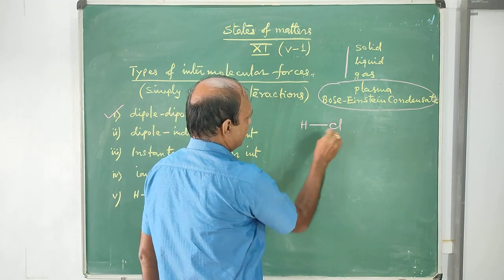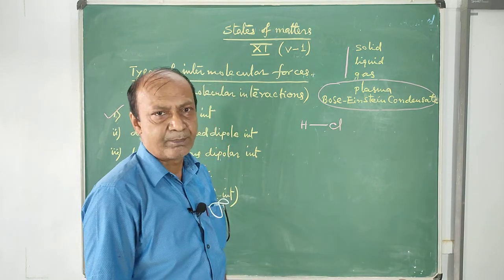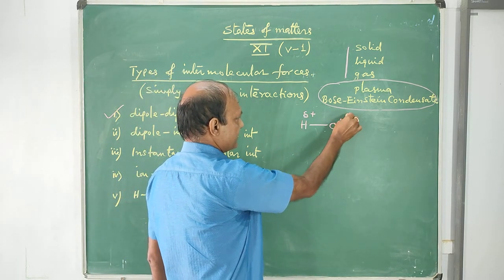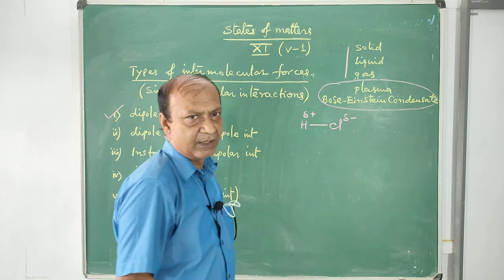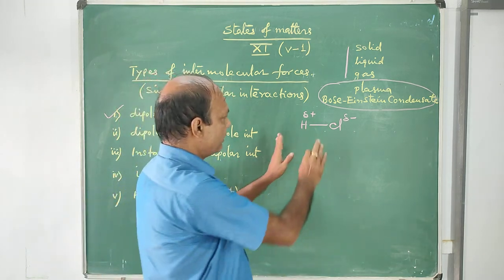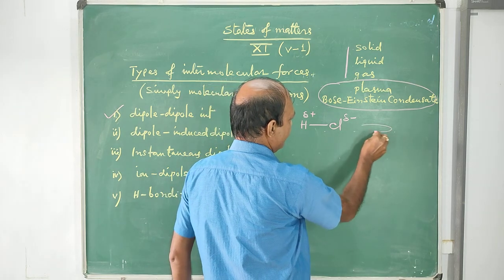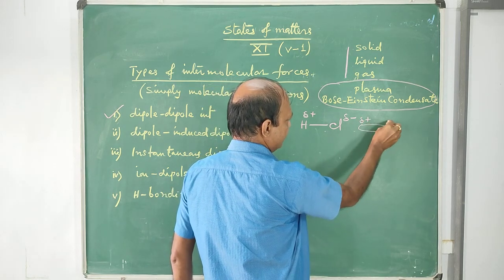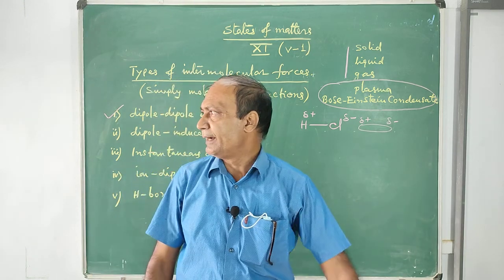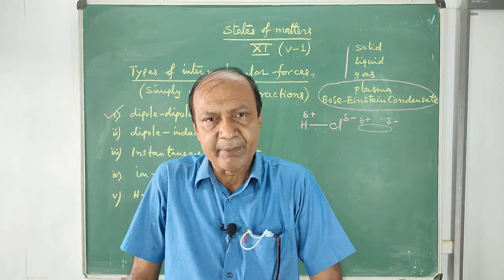This compound has a permanent dipole, that means H acquires positive charge and Cl acquires negative charge. This molecule can be represented in this way: this side is plus and this side is minus. One side there is a positive end and another side there is a negative end.